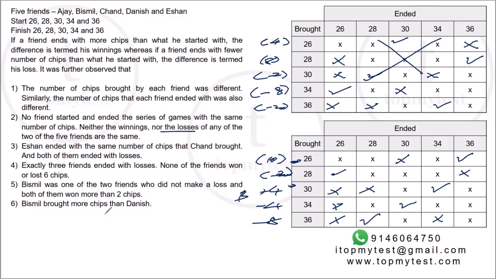Danish will be one of these two. It does not say that Danish is one of those two friends, right? So Danish might be the person who brought 28 or 26. Okay. What else is known?